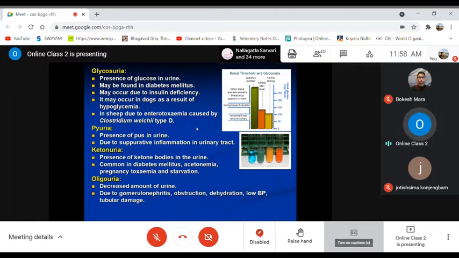What kind of inflammation? Suppurative inflammatory reaction. There will be production of pus exudates, so that will be coming out along with the urine. Then it is known as pyuria.